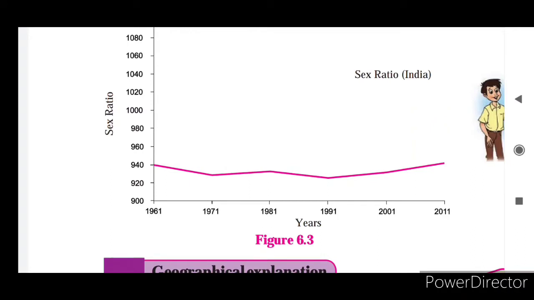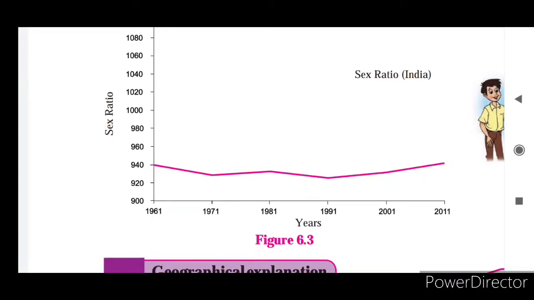In the year 1971 that graph goes downward; again the number has decreased. In 1981 there is a little increase, but in 1991 again the graph goes down, meaning the birth rate of girl children is decreasing.